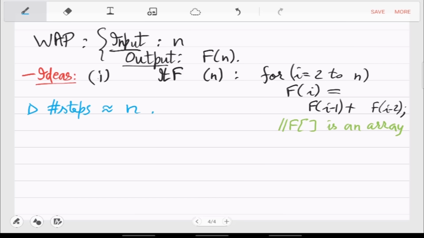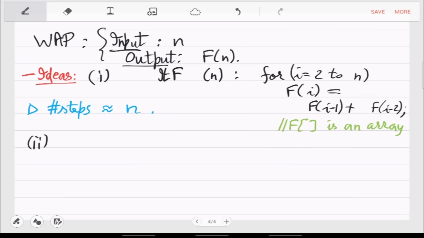So it's n multiplied by the cost of addition. But if n grows very fast, then the dominating term really is n. So we can say that the algorithm is as efficient as n, as order n. We'll formalize these things, but let's just go through with this intuitive example.